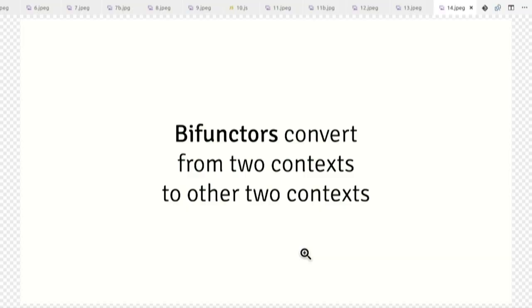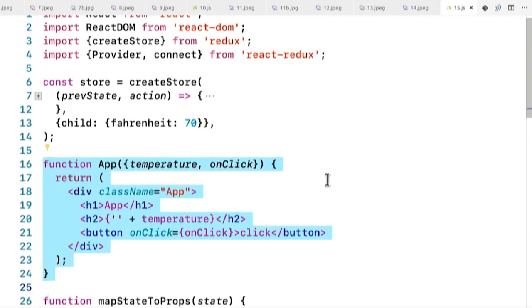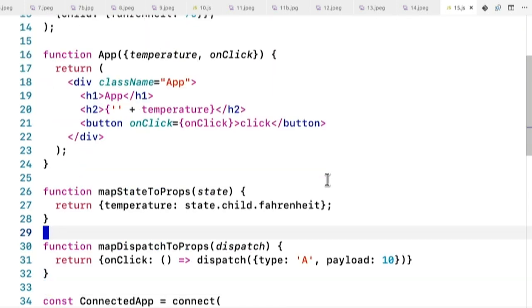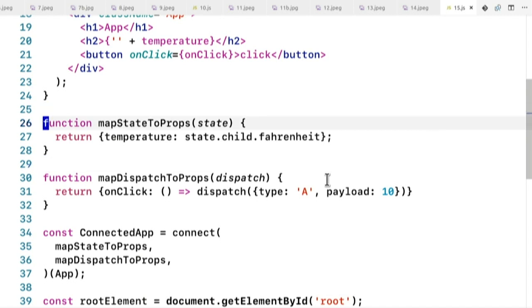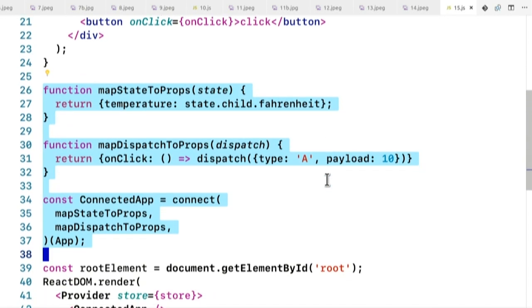But here's an interesting thing. I looked at React Redux. Let's say you import connect from React Redux, right? And then you have your store, and then you have your app component. And what happens here is that you have map state to props and map dispatch to props.